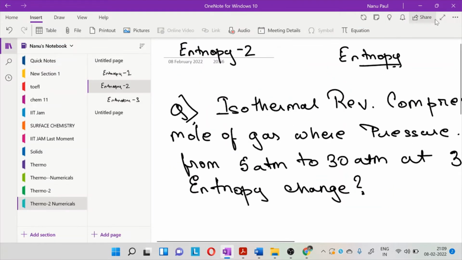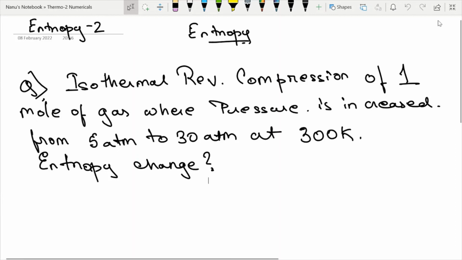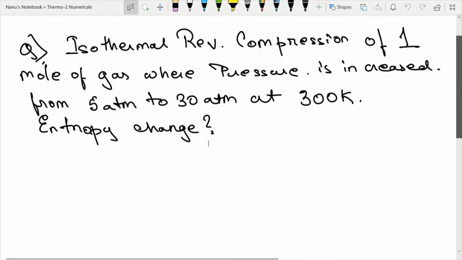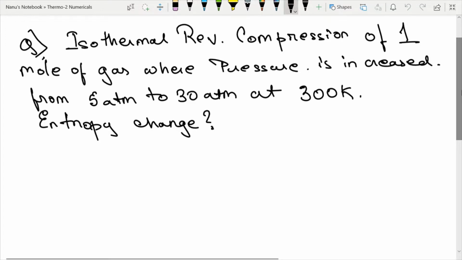So let us look at one more problem. This is a very standard problem that was actually asked in IIT-JAM, I believe. I like this problem a lot. It clarifies a lot of things. I'll just show you how it's done. You're seeing that so much is written. When people see such long sentences, they will get scared. So as I said, go step by step, read line by line, write the given information, write the relevant formula, and solve. In fact, I can write the algorithm of solving problems also.